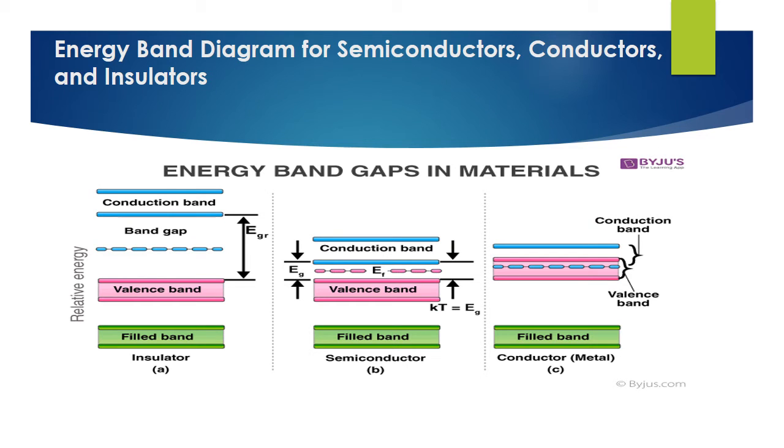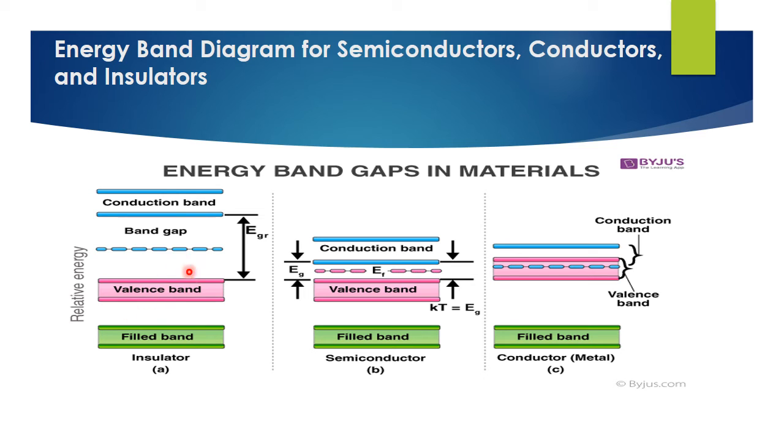Next, the energy band diagram of semiconductors, conductors and insulators. Therefore, energy bands and the energy gap: the gap between the conduction band and the valence band. The valence band is highly occupied by electrons, while the conduction band is lowly occupied by electrons.